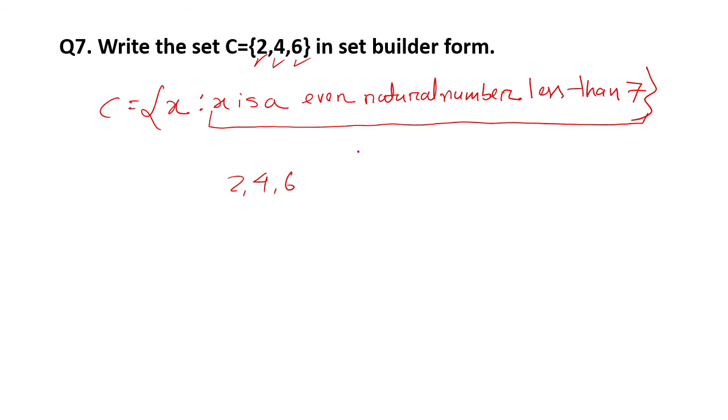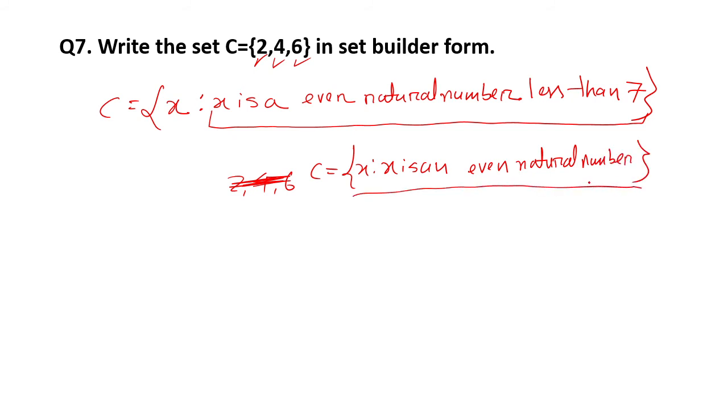But if you ignore the term less than 7, suppose you have written C equal to x such that x is an even natural number, then this will not work. Why will this not work? You have to add the term less than 7. Why do you have to add the term less than 7?